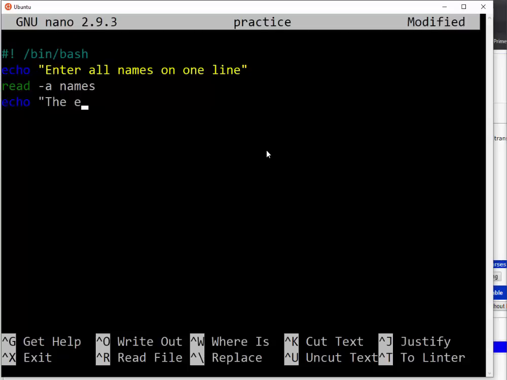So let me say the entered value is, then here, for example, I didn't read these names. For example, I only wrote read, so that means there's nothing that I was reading, right? So then from here, I can say the entered value is slash, then reply. So that means if I use it like this